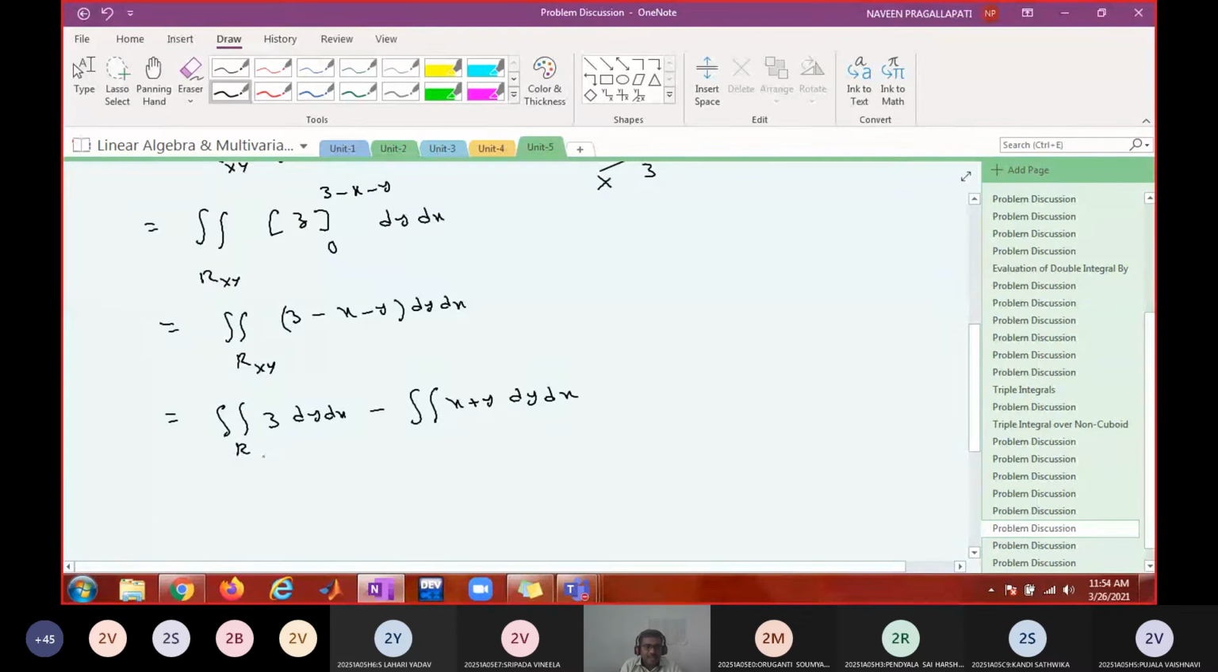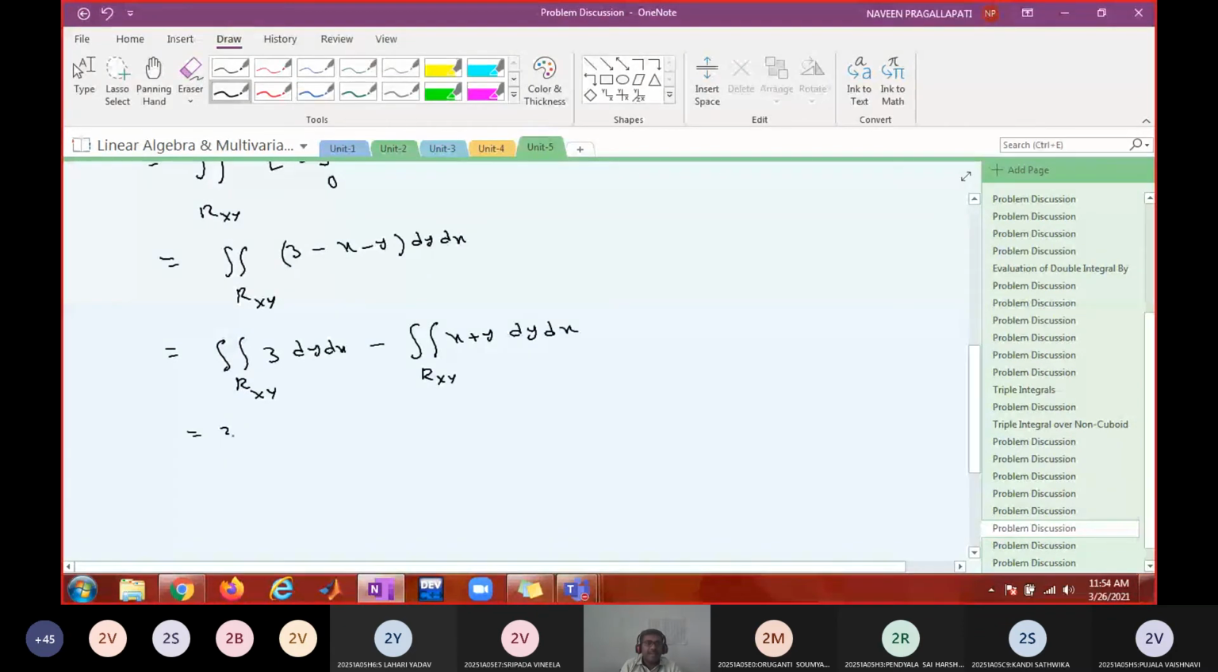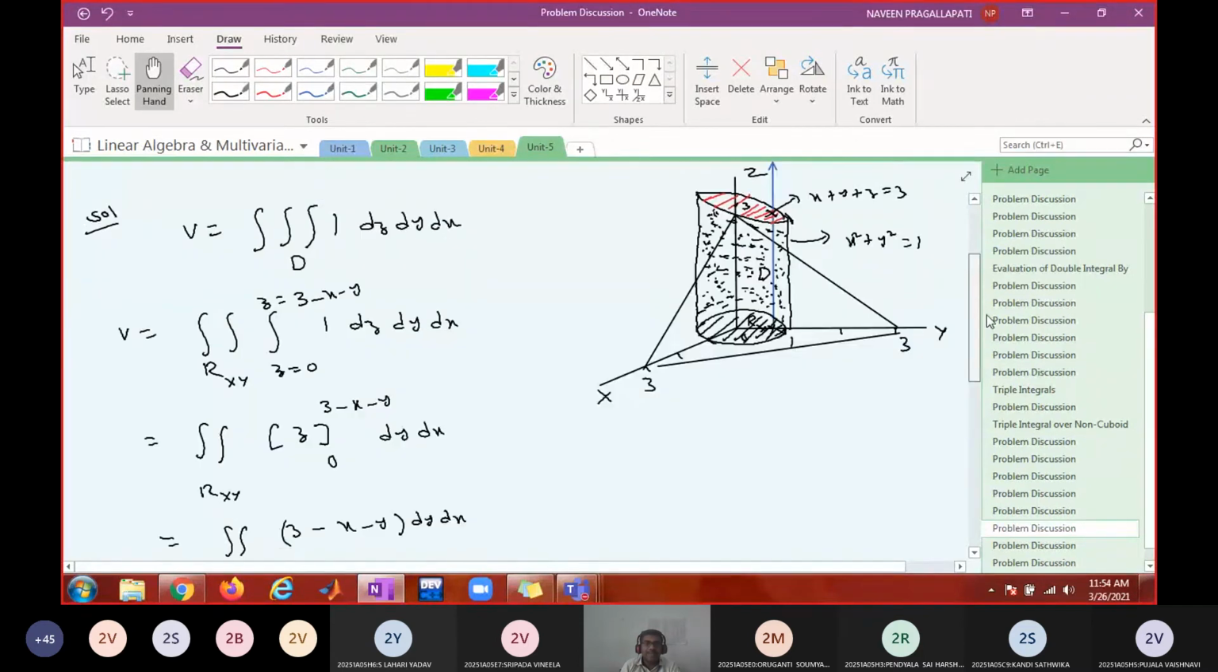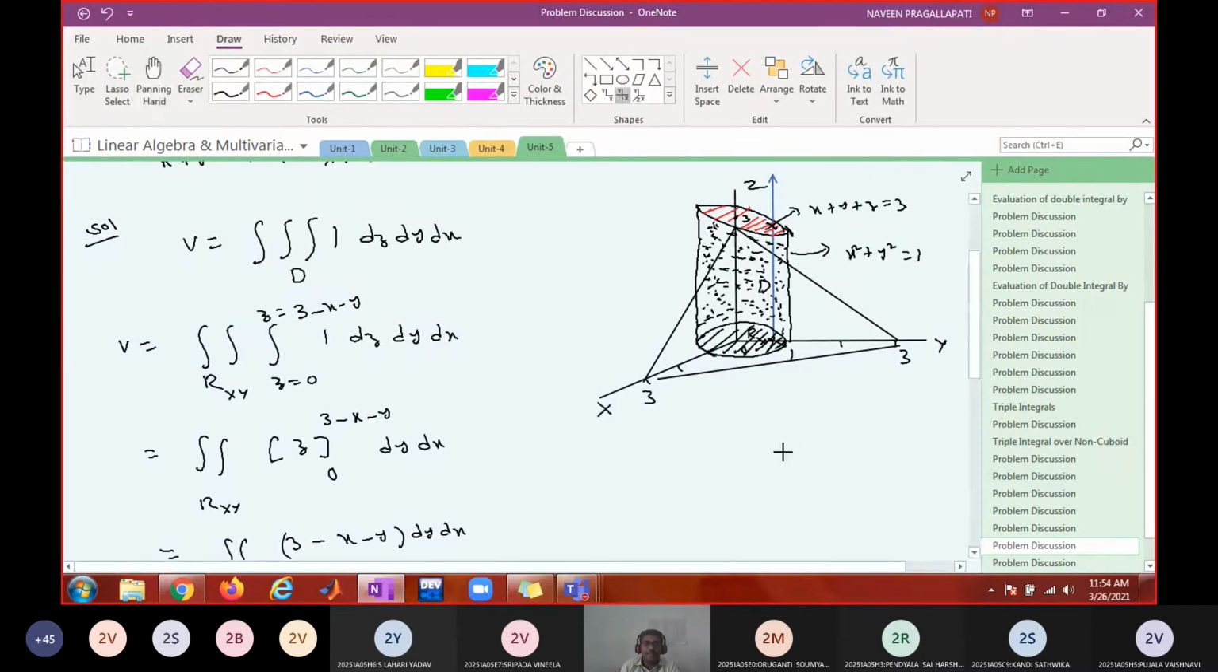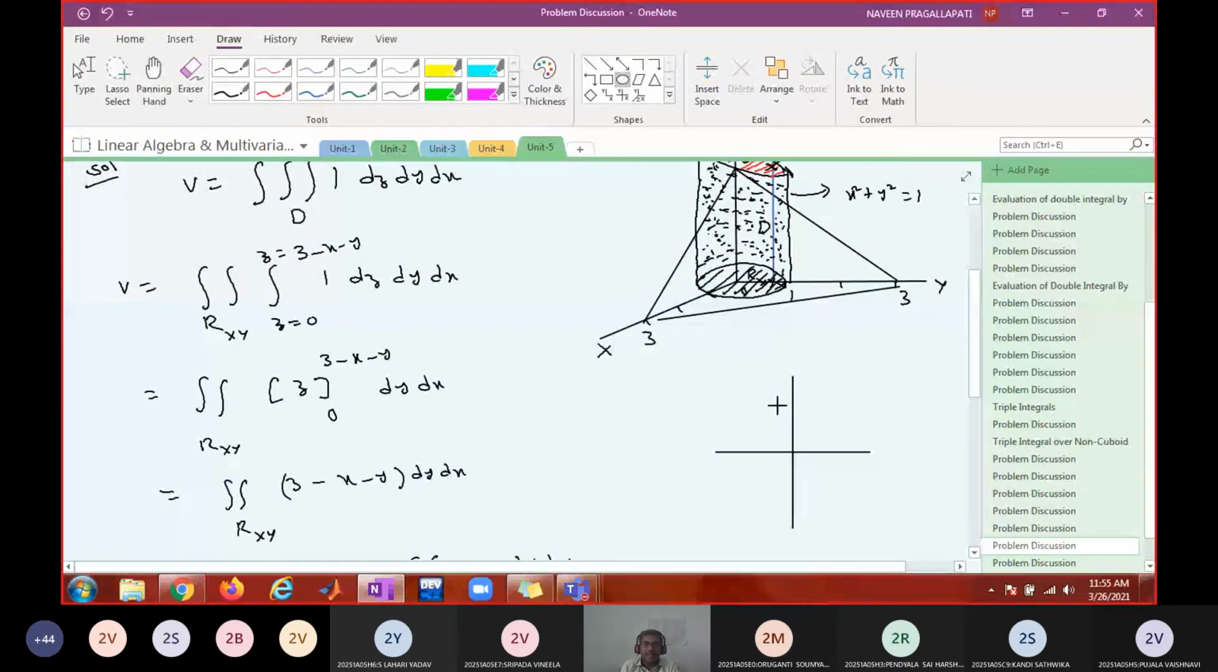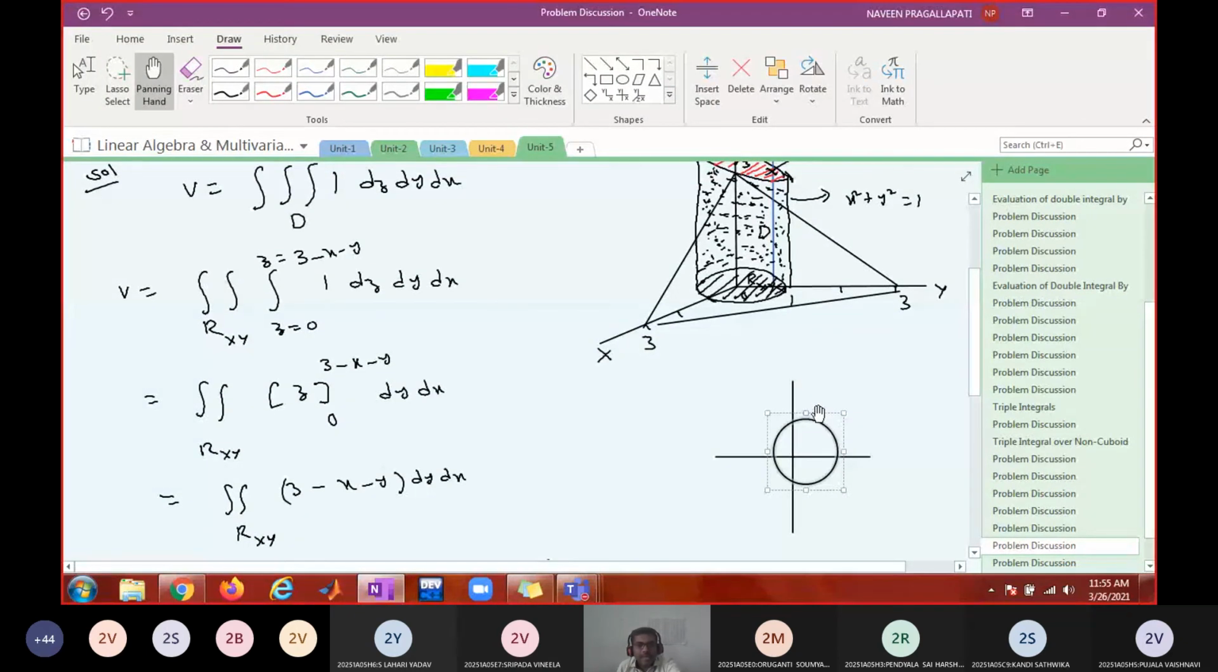Whenever you see a constant, better to separate that constant from the integral. Why? Because for 3 times the double integral of 1, take the 3 outside. What does the double integral of 1 represent? Area. The area of the region of integration. What is your region of integration? The region of integration is a circular region of radius 1. Do you agree?